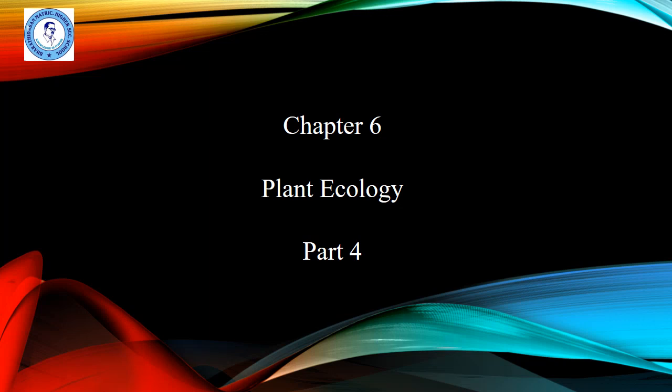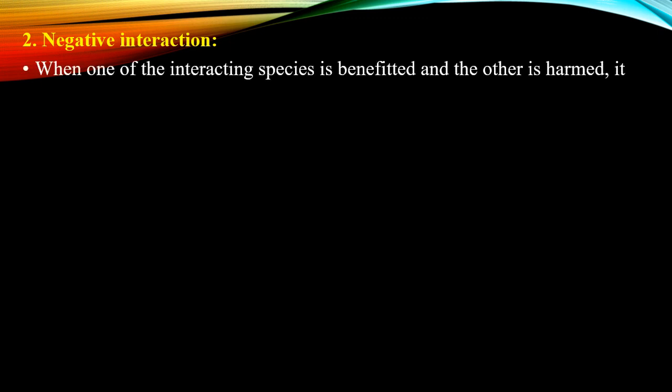Now let us see the next topic in plant ecology, that is negative interaction. In the previous topic, we discussed the positive interaction of plants. Now let us see about the negative interaction of plants. What is negative interaction? When one of the interacting species is benefited and the other is harmed, then it is called negative interaction.